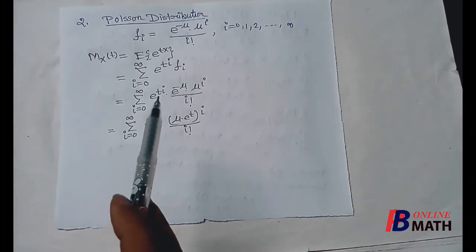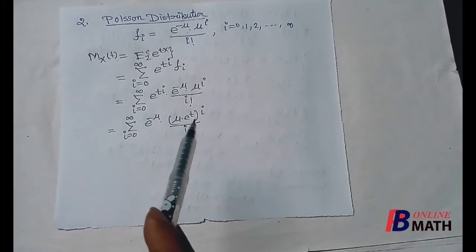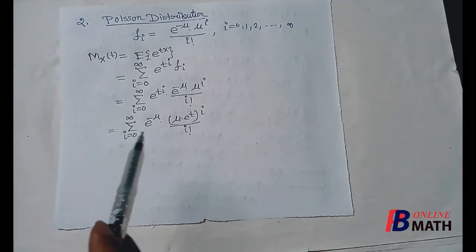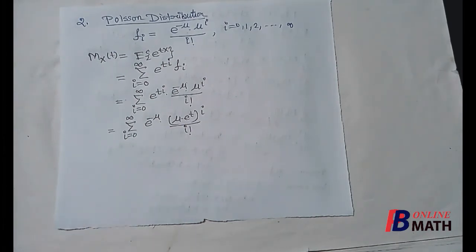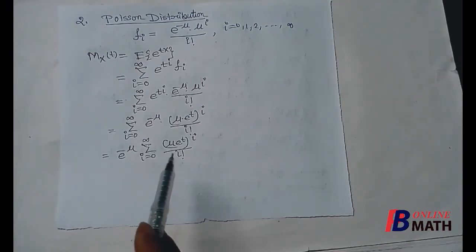Next, e to the power ti into mu to the power i can be written as mu into e to the power t, to the power i. Now e to the power minus mu can be taken out of the summation. Now taking e to the power minus mu outside the summation, we can easily expand this sum.